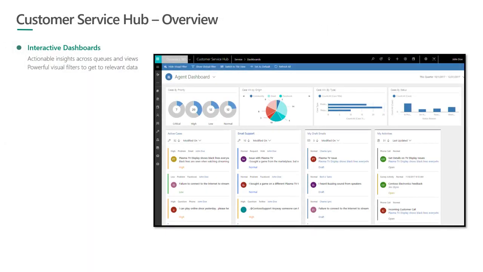How many of you do not know about Customer Service Hub at all? Is there anyone in the audience? Okay, then I can quickly go through this slide. So CSH, just to briefly summarize, is built on the unified interface stack provided by Dynamics 365. It has role-tailored dashboards with powerful visual filters to look at transactional data present inside Dynamics 365 around customer support.